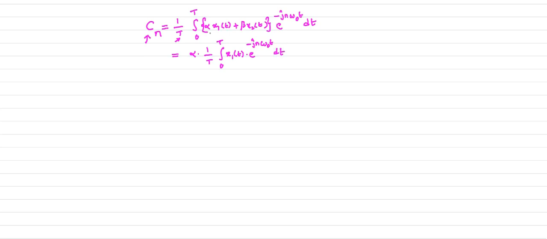I bring out the alpha outside like this, plus next I bring out the beta, and write 1 by T, integral 0 to T, x2 of t e power minus jn omega naught t dt. So this is the expression we get for Cn.